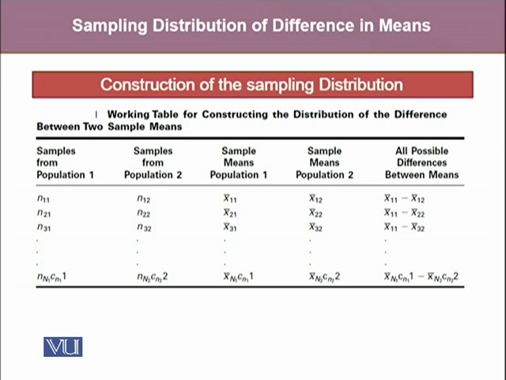We will list all of these observations as mutually exclusive categories and make a frequency distribution as well as a relative frequency distribution, upon which we will further estimate the mean of the sampling distribution of the difference in sample means, as well as the variance and standard error for the difference between two sample means.